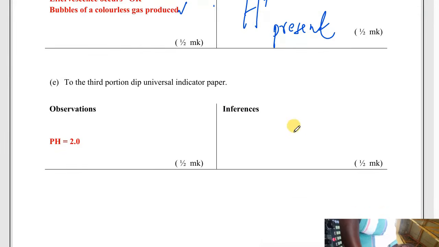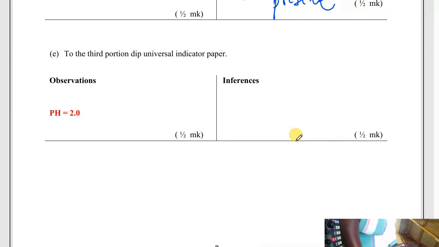To the third portion, dip a universal indicator, then you will be given the pH scale. You will be given the pH paper, which has the colors from 1 to 14, and you have your solution in the test tube, which has a certain color after you add the universal indicator. Then you will compare and see how the solution in the test tube compares. Which color is it matching here?